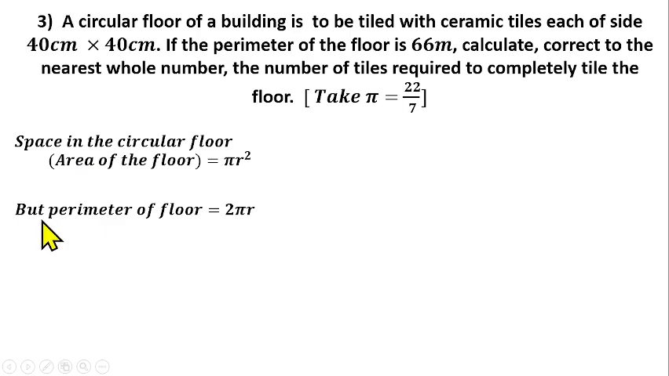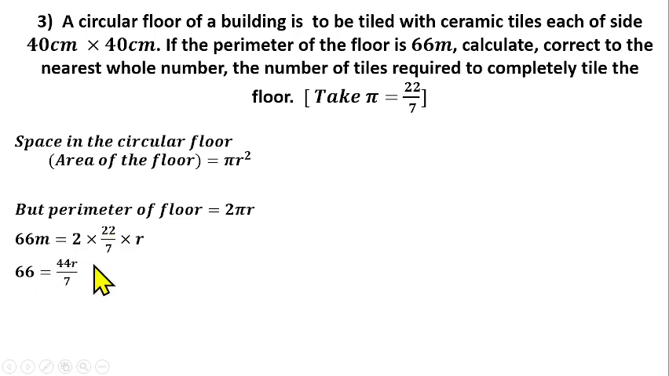Then we are given the perimeter of the floor, which is 2 pi r. That is, the formula for finding the perimeter of a circle is 2 pi r, because we are told that the floor is circular. So that means the perimeter of the floor is 2 pi r, and we are given the value of the perimeter of the floor, which is 66. So that means we have 66 equals 2 times 22 over 7, which is the pi, multiplied by the radius. From there you can simplify further.